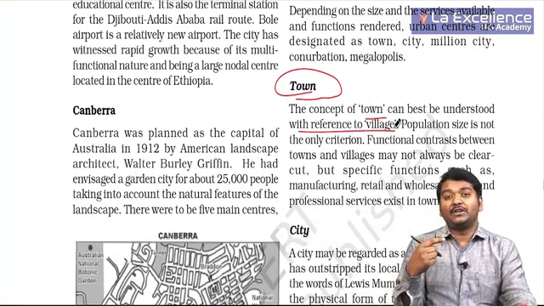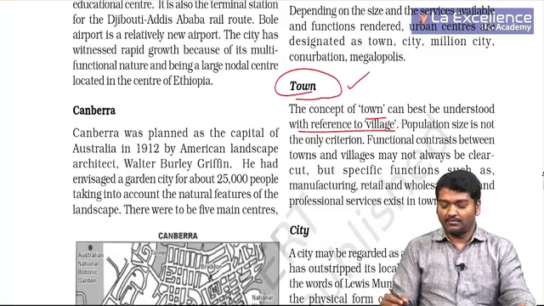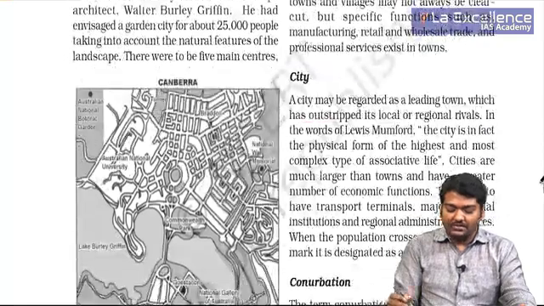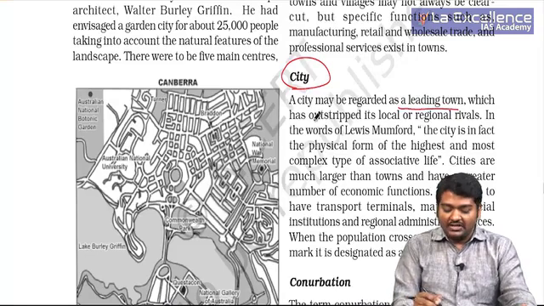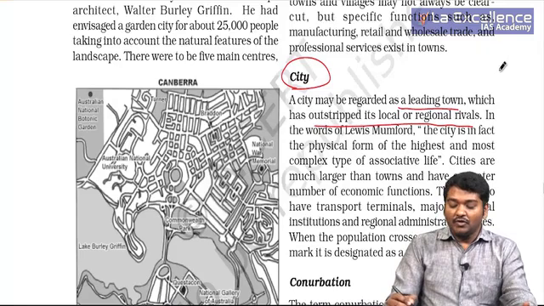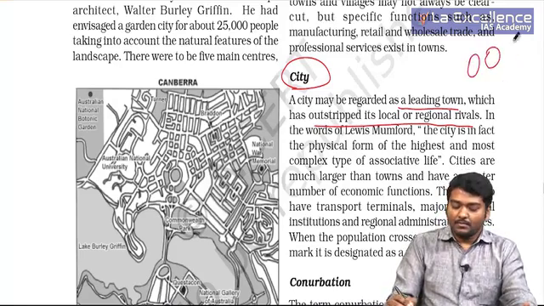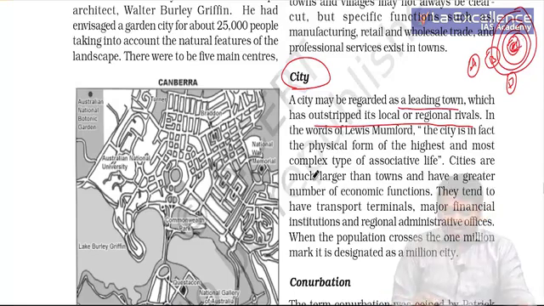So, if the population size is more than 5,000 and density is more than 400, we call it a town. But when we have to call something a city, it must be regarded as a leading town which has outstripped its local or regional rivals. For example, if you have 4 places, everything of the same size, but industries are developing more here and more people are moving towards it, this is called a city. Cities are much larger than towns and have a greater number of economic functions.